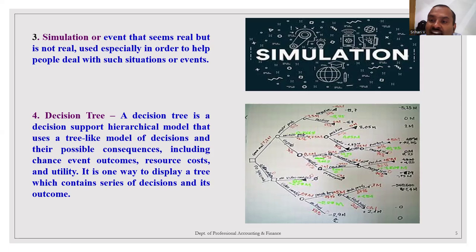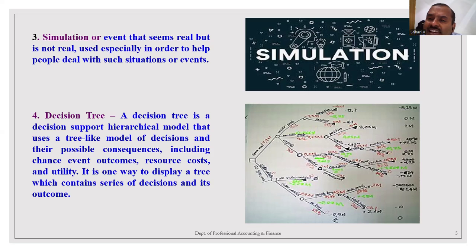For example, R&D, research and development. If a financial manager is going to invest in a research and development project, if the project cash outlay, that is initial investment, is around 200 crores, whether it is feasible for the financial manager to invest in this project or to reject the project. This is known as decision tree analysis.